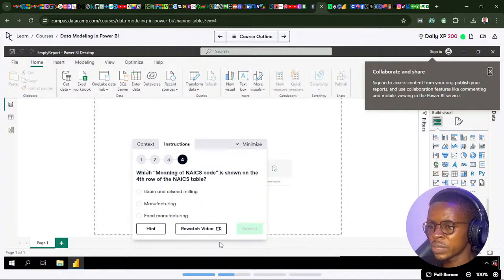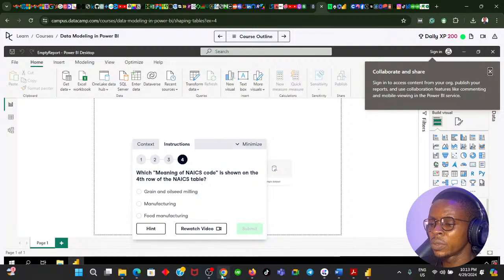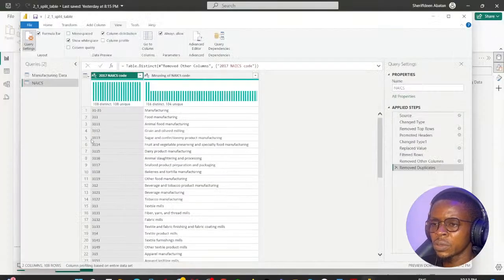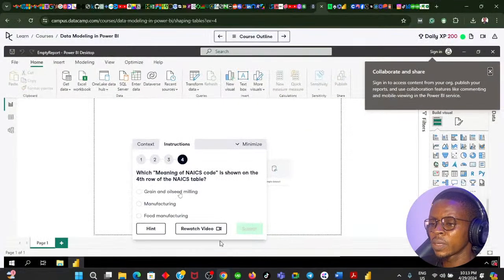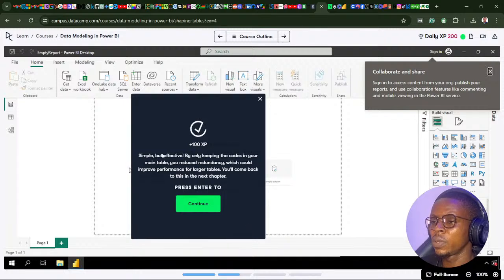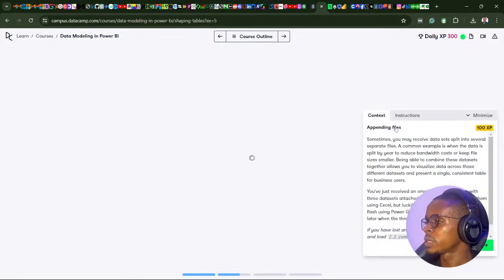So the next instruction says which meaning of NAIS code is shown on the fourth row of the NAIS table. Which meaning on the fourth row? That should be green and oil sealed milling. The first one. We need it simply but effective. By only keeping the code in your main table, you reduce redundancy, which could improve performance for larger tables. You'll come back to this in the next chapter. So let's move on to the next step.